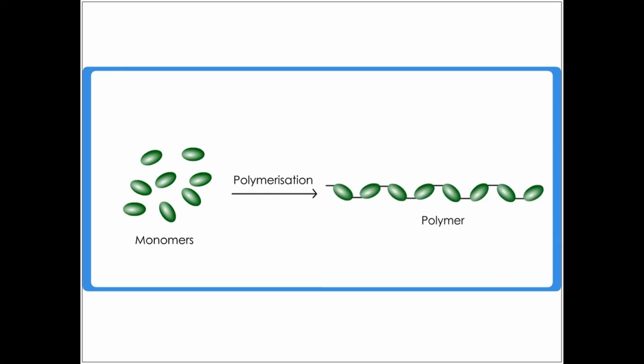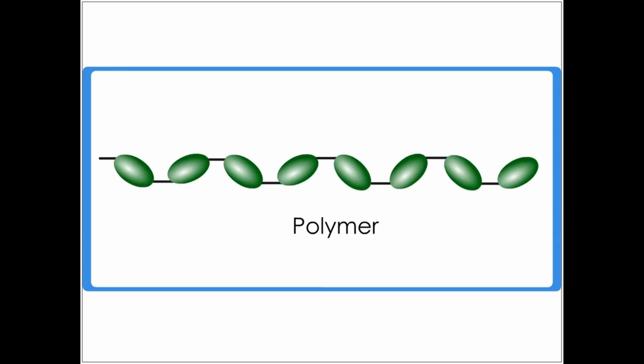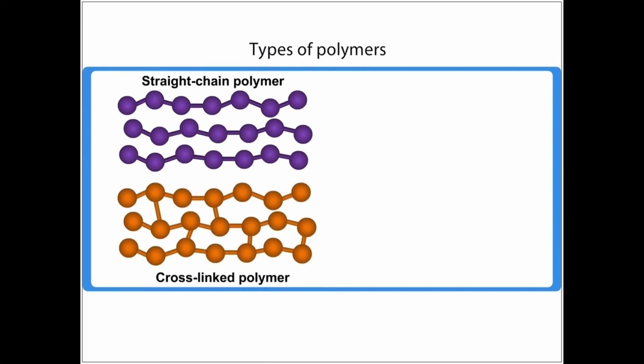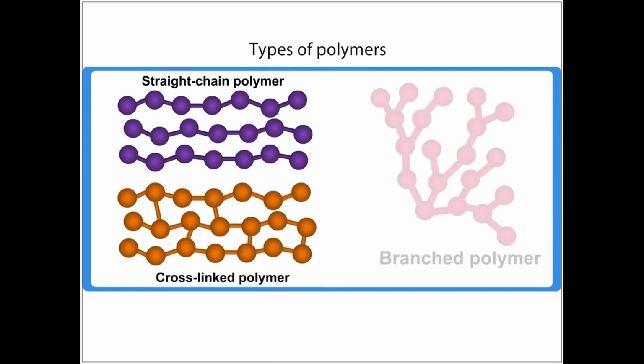The links holding the repeating monomers together are chemical bonds. Monomers can be linked in straight chains, also called linear chains, or they can be cross-linked to form a polymer. Some of them have branches.